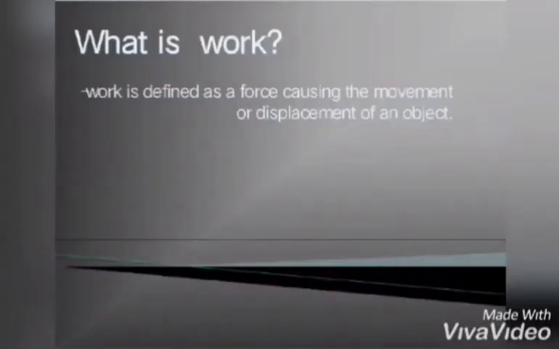What is work? Work is defined as a force causing the movement or displacement of an object. So it means work is the energy transferred to or from an object via the application of force along the displacement. In the simplest form, it is often represented as the product of force and displacement. A force is said to do positive work if it has a component in the direction. So here, for example, when a ball is held above the ground and then dropped, the work is equal to the weight of the ball multiplied by the distance to the ground.